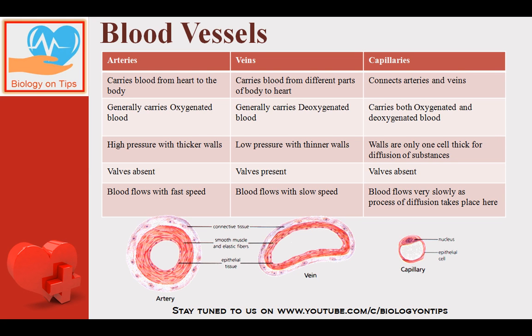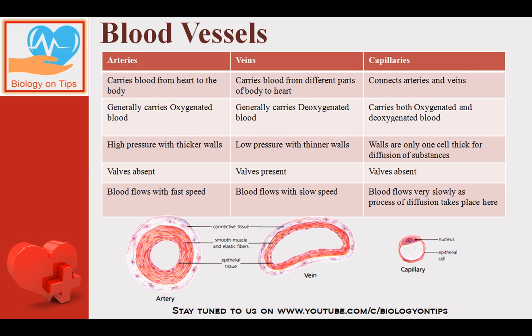And capillaries are very fine and minute blood vessels which connect arteries and veins together. So capillaries are like connectives, very fine blood vessels which reach each and every body cell. So they are mainly responsible for the connection of arteries and veins.